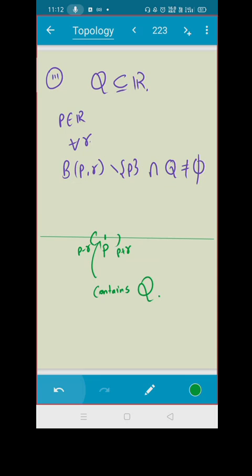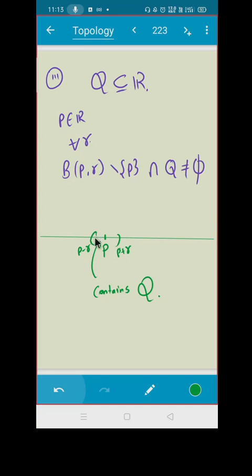Sir, do you know what is the density theorem? Between two real numbers, there exists at least one rational number. Perfect, exactly. So p minus r and p plus r are two real numbers, so there will exist some rational number.